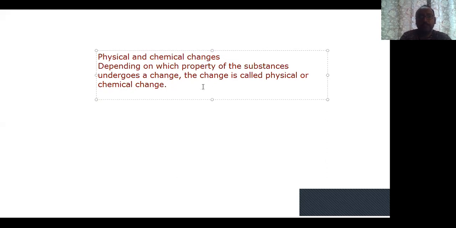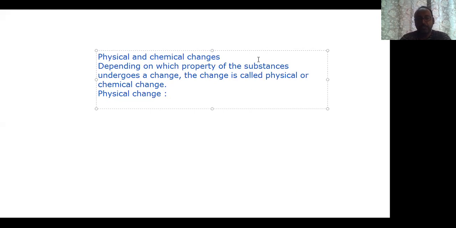Now the first one we are going to discuss is physical change. A physical change is a change to a sample of matter in which some properties of the material change, but the identity of the matter remains the same.